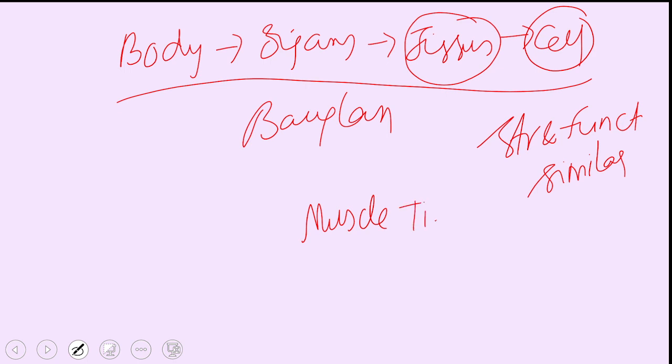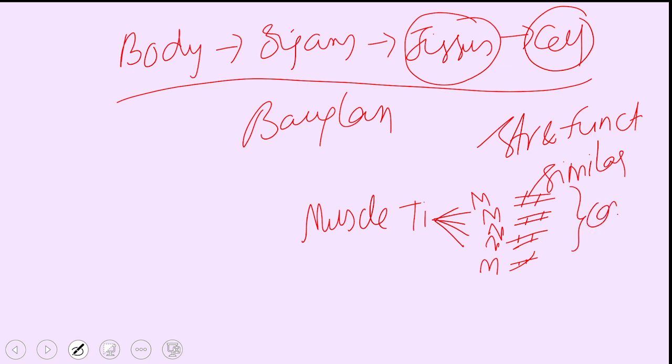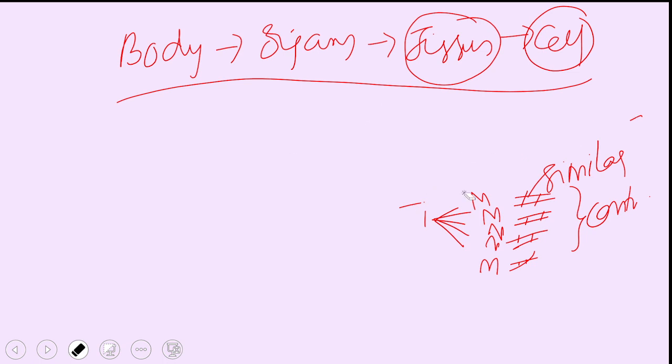This muscle tissue comprises only muscle cells, and all these muscle cells have the same structure. They are structurally similar, and all are responsible for contraction. They are functionally similar.